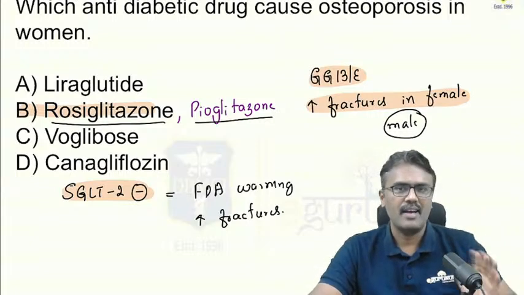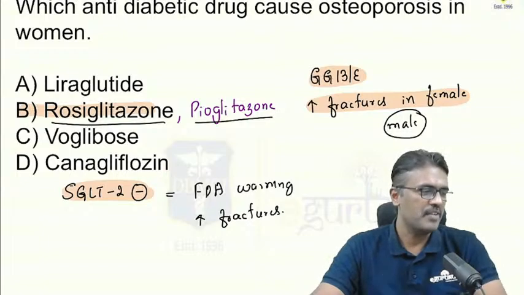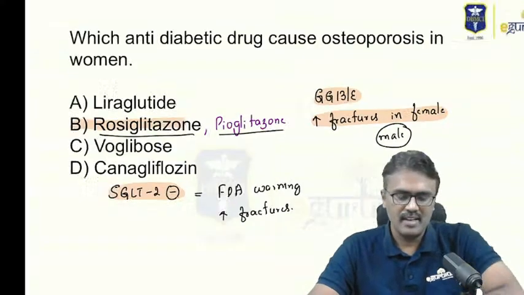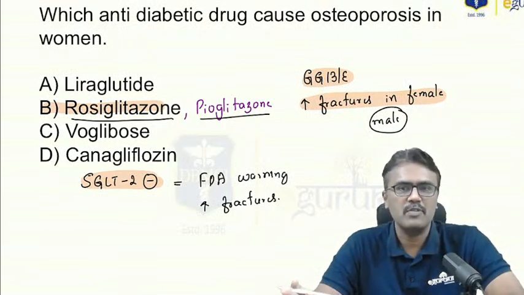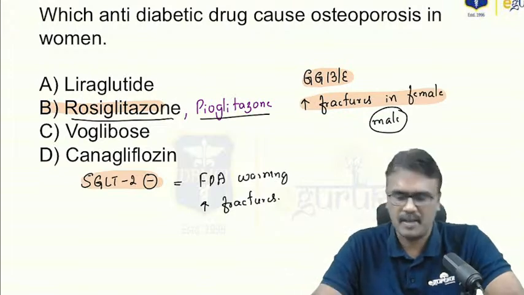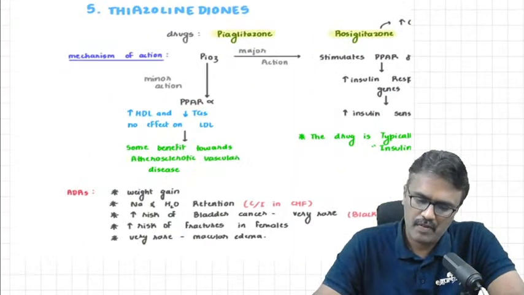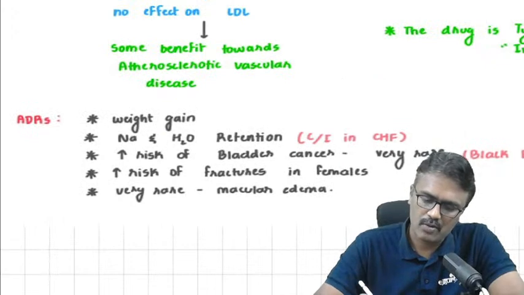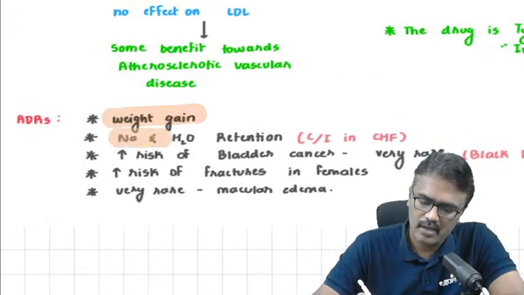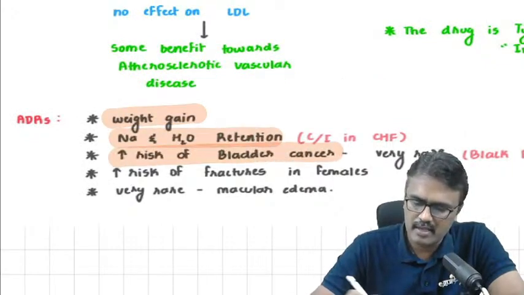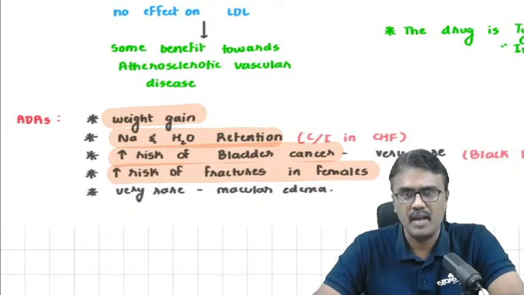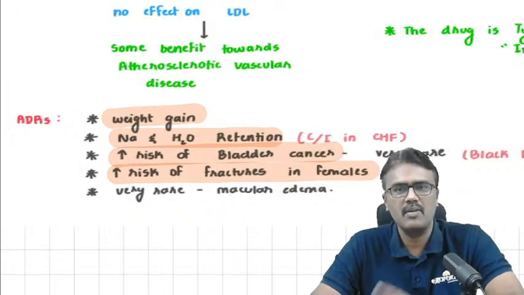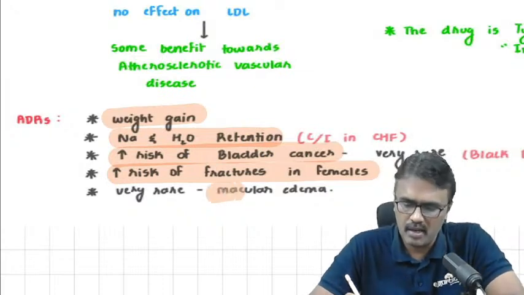No, Satya Prasad, it doesn't mean that I'm always correct. I am giving my opinion. Right. So considering these facts, it's not only in women. So canagliflozin can be ruled out, but I can take rosiglitazone as the answer right now. Yeah. Now we have discussed this in our class also. I have told you thiazolidinediones can cause weight gain, water retention, increased risk of bladder cancer, increased risk of fracture in females. We have written that particularly, and I have referred from Goodman and Gilman only. And very rarely macular edema can occur.